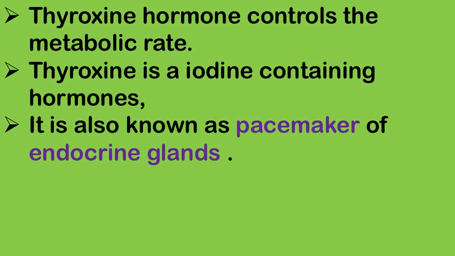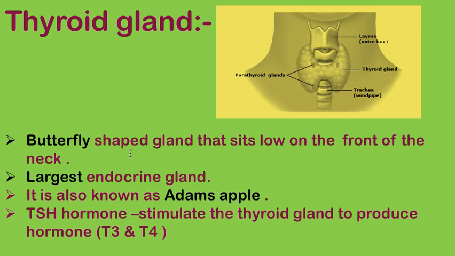So, these are the key points related to the thyroid gland. The thyroid gland is butterfly shaped, situated low on the front of the neck, and it's the largest endocrine gland. It's also known as the Adam's apple. And TSH hormone, secreted by the pituitary gland, stimulates the thyroid gland to produce hormones T3 and T4.